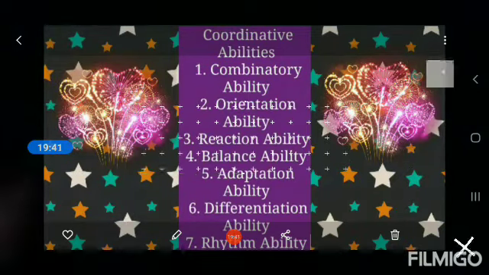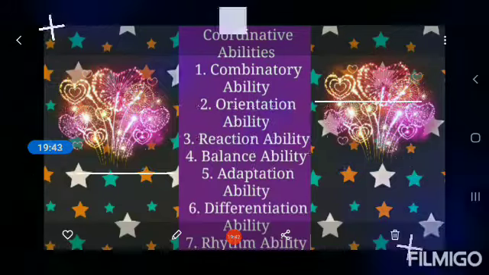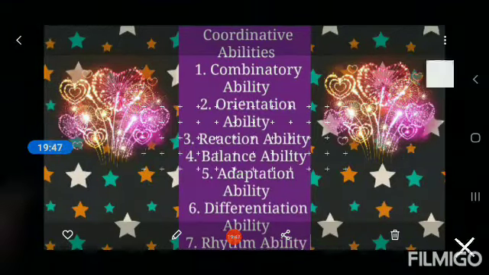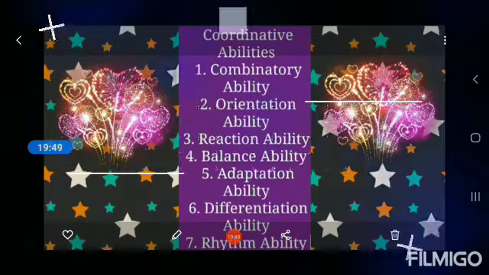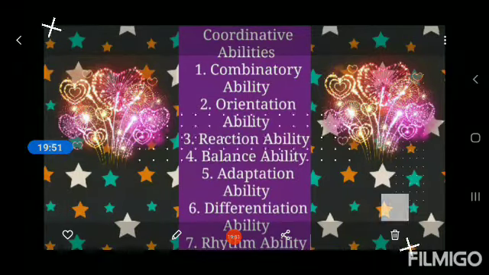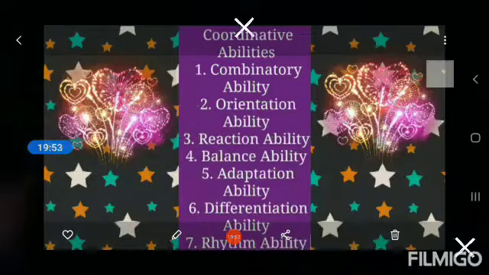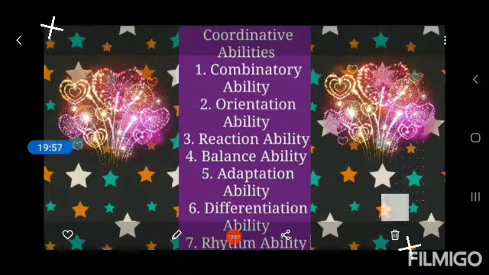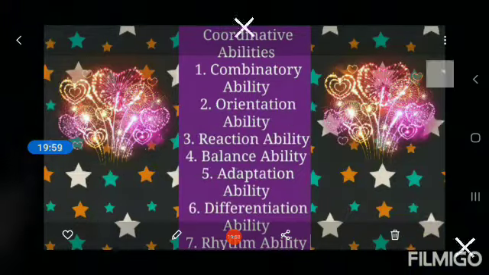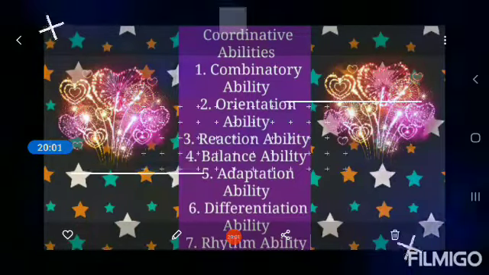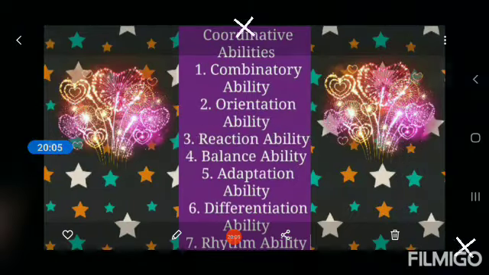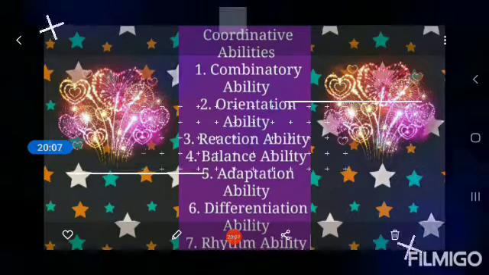These signals are unexpected for the sportsperson because he doesn't know when and to which signal he has to react, such as facing a ball in cricket by a batsman and tackling opponents in football or basketball, and many games. Next one is balance ability.